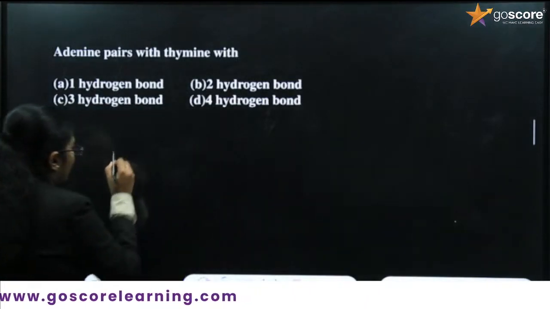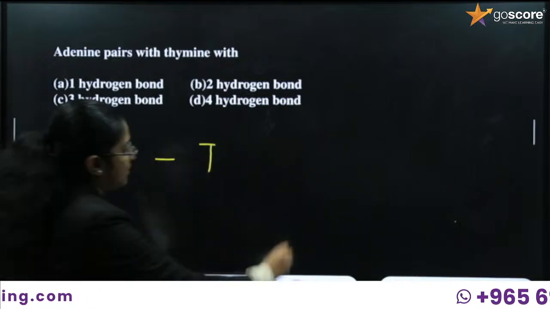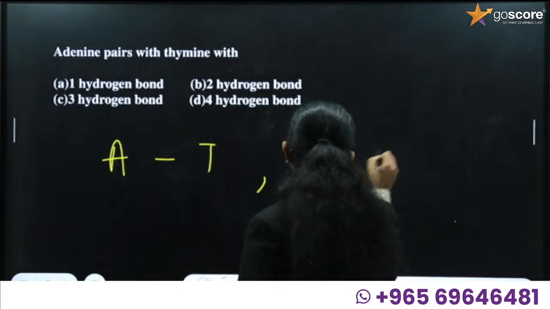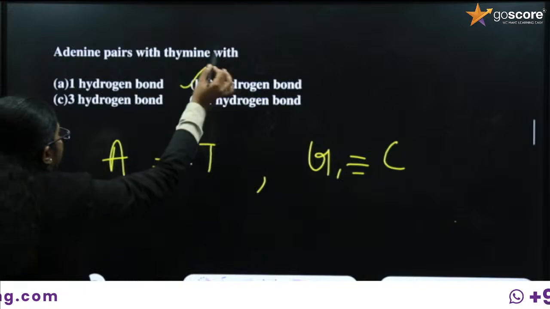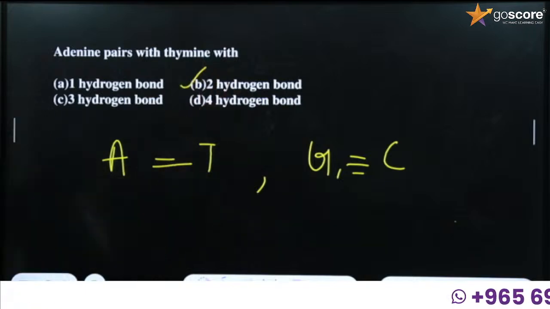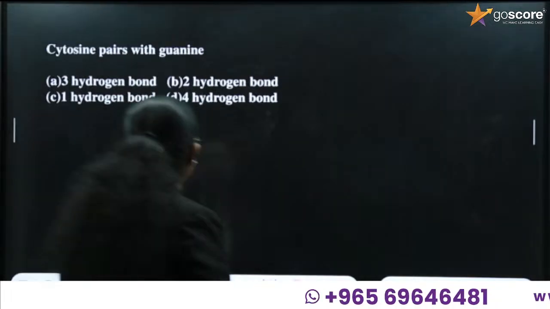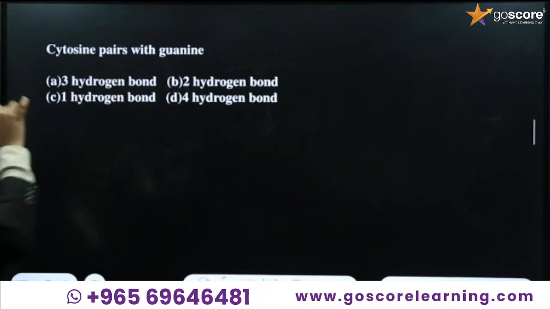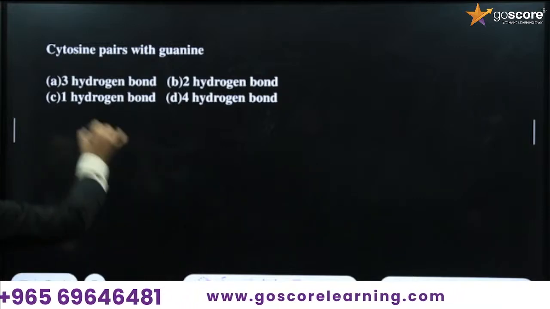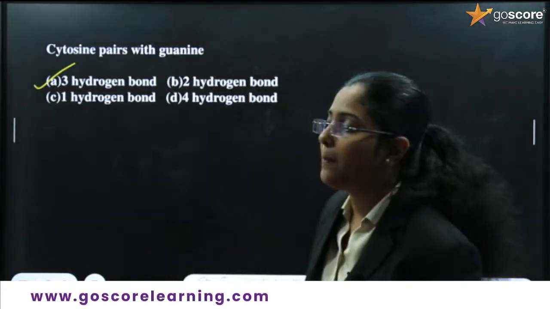Pairing is taking place. Adenine and thymine are always paired. Next, guanine and cytosine are also paired. Adenine pairs with thymine by hydrogen bonds, so the option is B. Next question: cytosine pairs with guanine with how many bonds? With 3 hydrogen bonds. That is option A, the correct answer. Okay, is it clear for you?